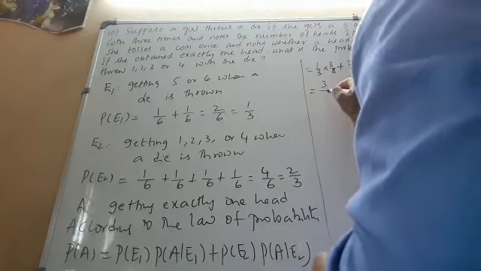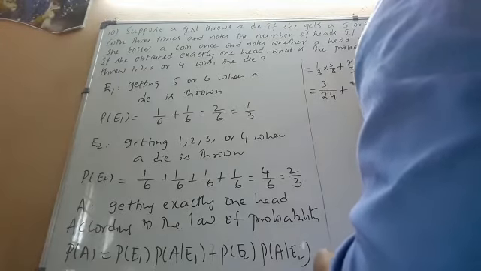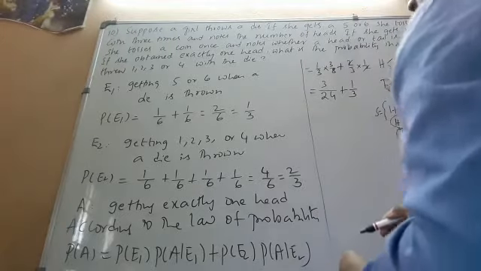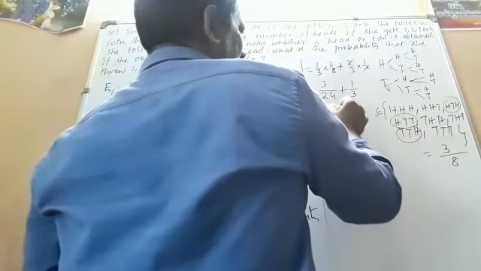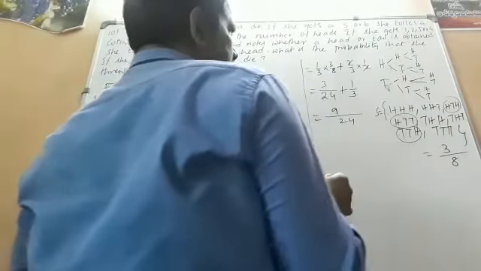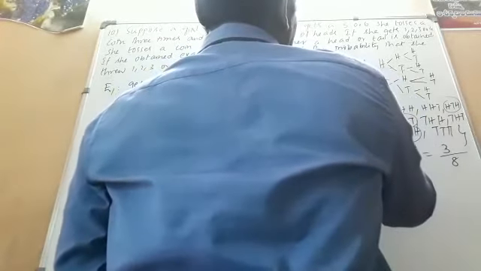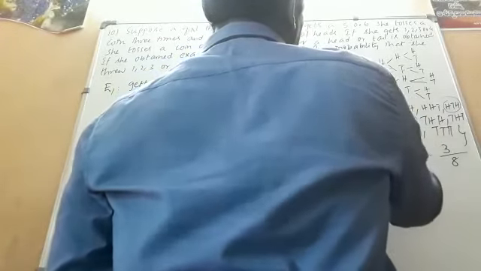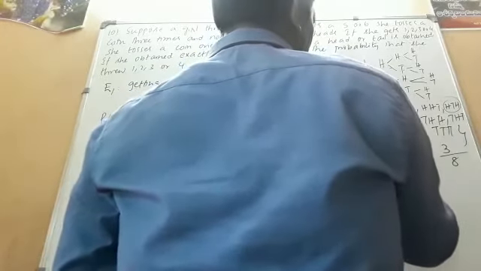If you take the LCM here, this is 3 by 24 plus 1 by 3. LCM is 24. So this will become 9 plus 8, which becomes 11 by 24.